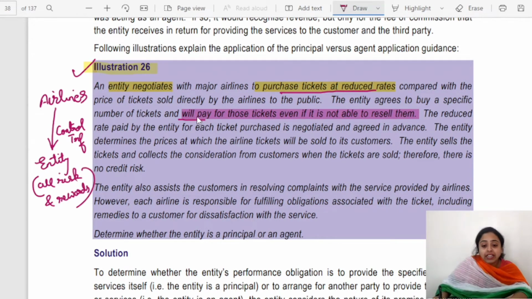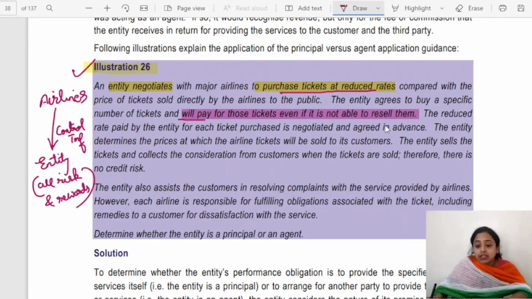See, the entity will pay for those tickets even if it is not able to resell them. If such is the case, then it is owning all the risk and rewards, and then this is the principal. It is owning all the control. The control has been transferred from airlines to the entity. Therefore, the entity is the principal.